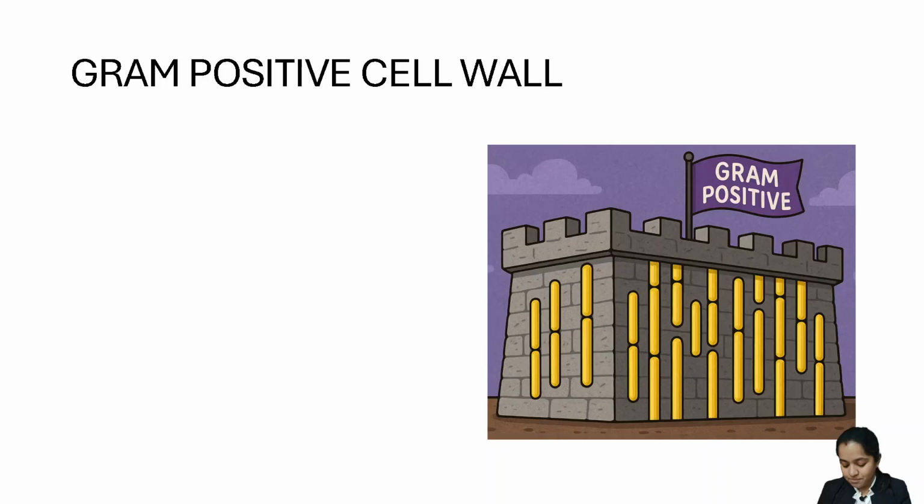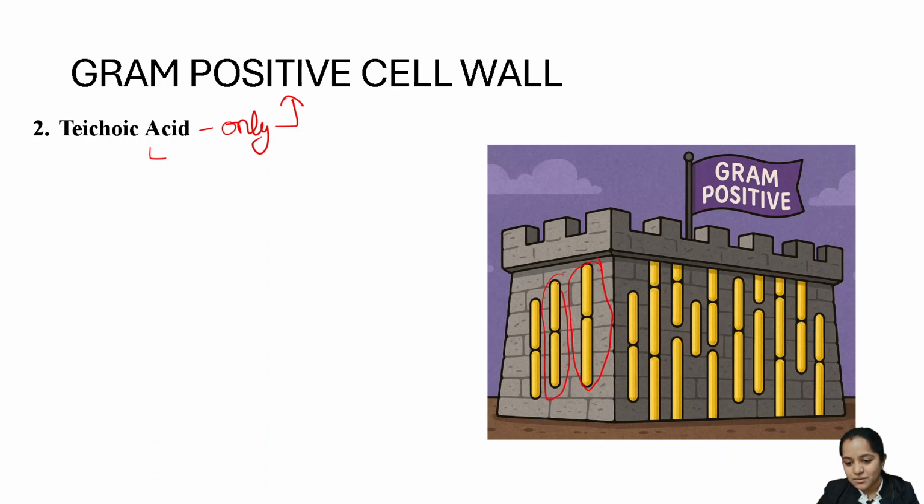We have another very unique thing which is only present in the gram-positive cell wall. That is teichoic acid. Always remember, this is only present in your gram-positive cell wall. Okay. Now, it is like chains embedded in the wall. अब इसका function क्या होता है? इसका function है maintain support. Clear? Maintains the support.